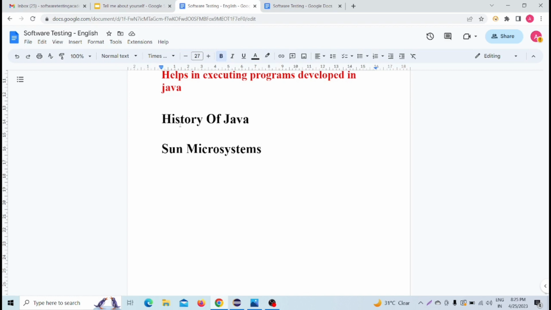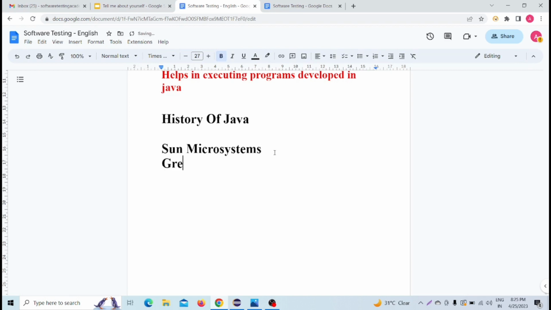Java was designed for interactive television. Firstly, Java was developed for interactive television, but it was too advanced a technology for the digital cable television industry at that time. If we talk about the history of Java, it starts with the Green Team. The Green Team means the Java team members who developed Java.